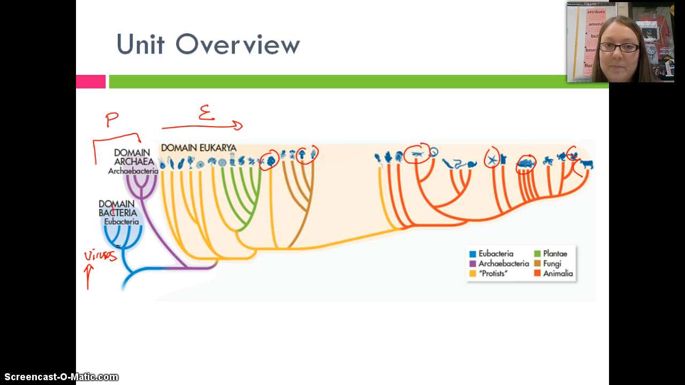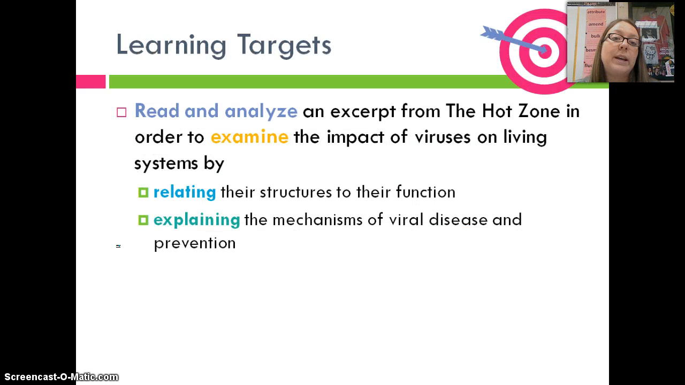So here we go. All right, at this point, if you need to pause, I'll need to have the next sheet handed out, which is simply called Viral Structure and Function. So if you need to pause, especially to write down the learning target, please do so.